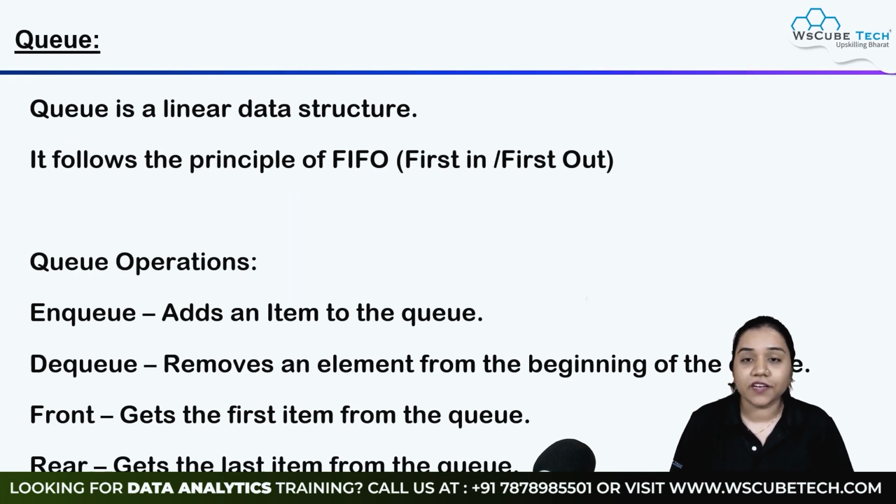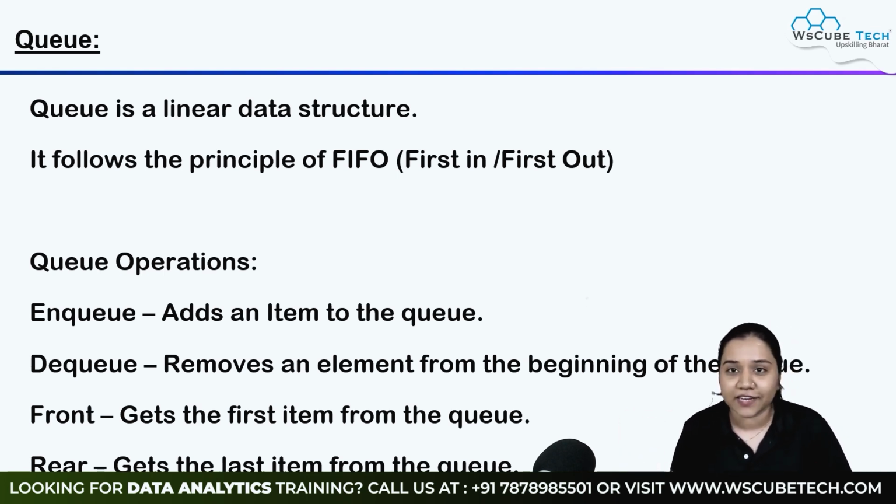Talking about queue, queue again is a linear data structure. Linear means that it follows the line-wise sequence. It goes line-wise inside. But here, queue follows the principle of FIFO. It's not FIFA, my football players. It's not FIFA. It's FIFO. So FIFO means first in, first out.